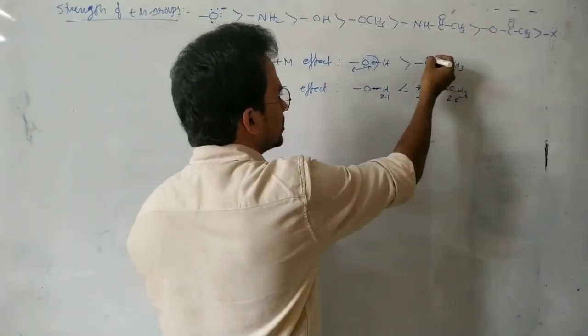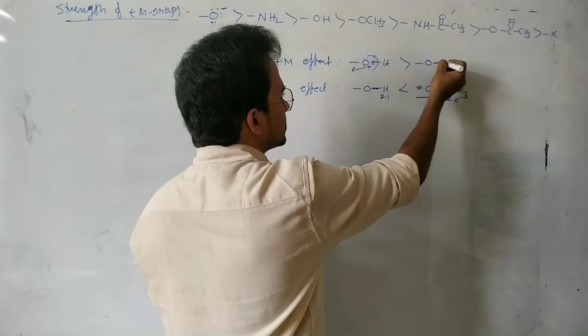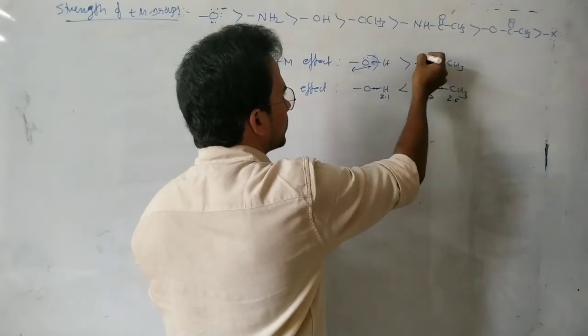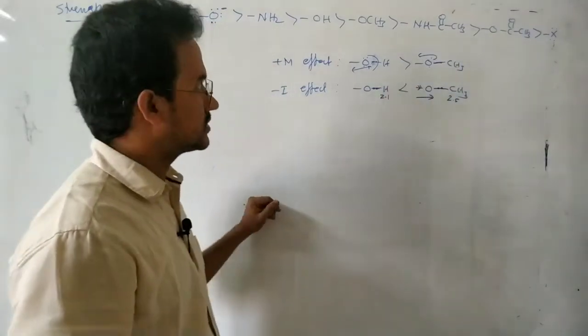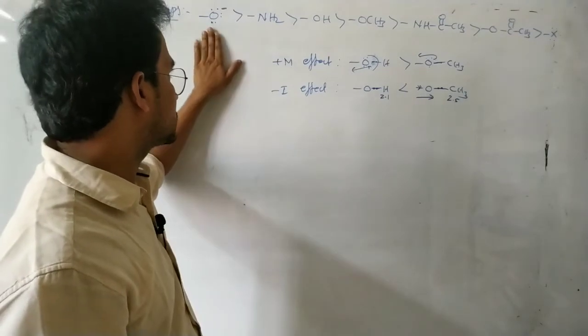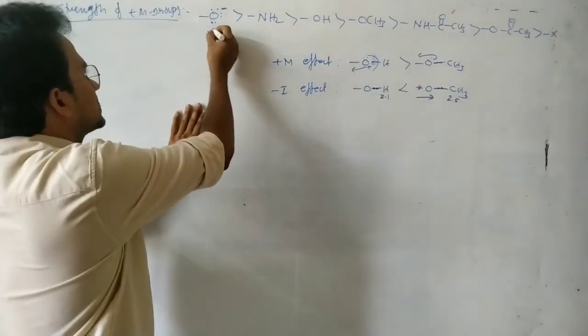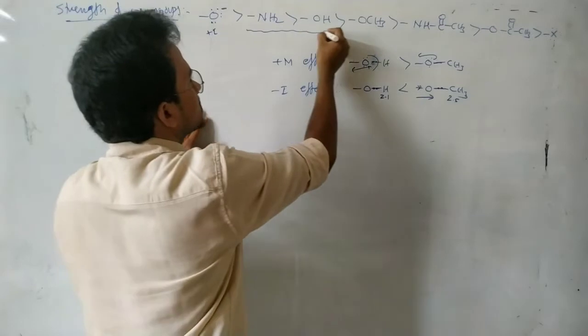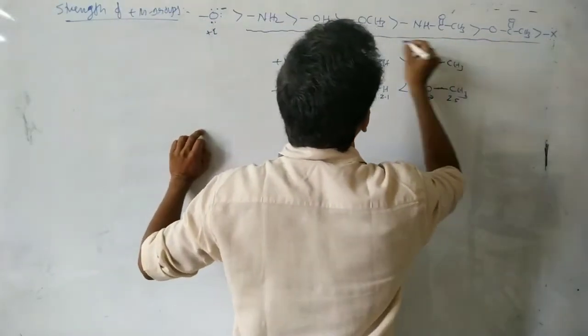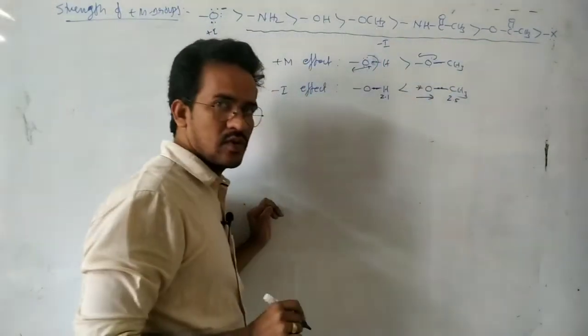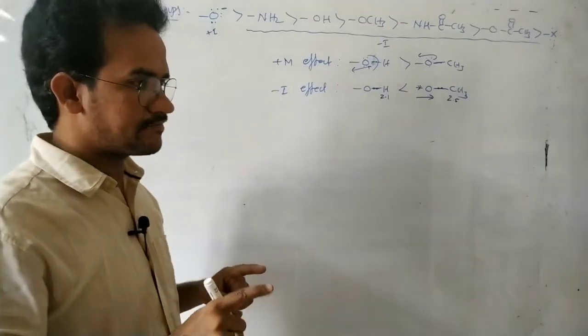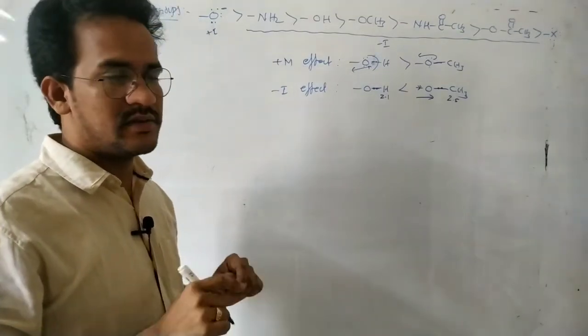Okay. And here around the oxygen, less electron density, so it is a weak donating group. Okay. That's it. So first suppose here O minus is a plus I group, and all these groups are the minus I group. Okay. So that is inductive effect and mesomeric effect.